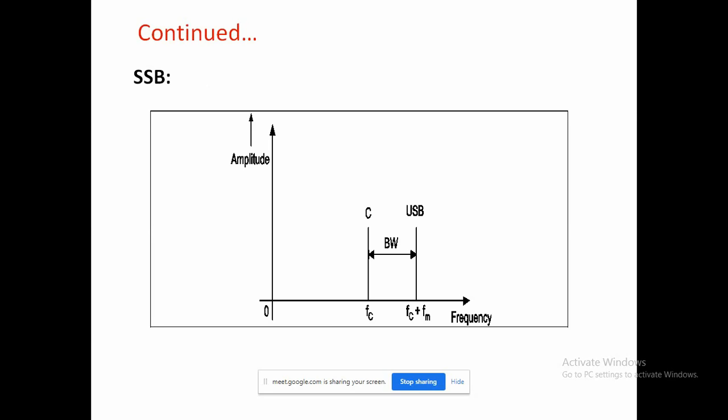Also, when only one sideband is transmitted, the modulation is referred to as single sideband. It is also called SSB. When you also suppress the carrier, we call it single sideband suppressed carrier, that is the SSB-SC. Those are the major observations.